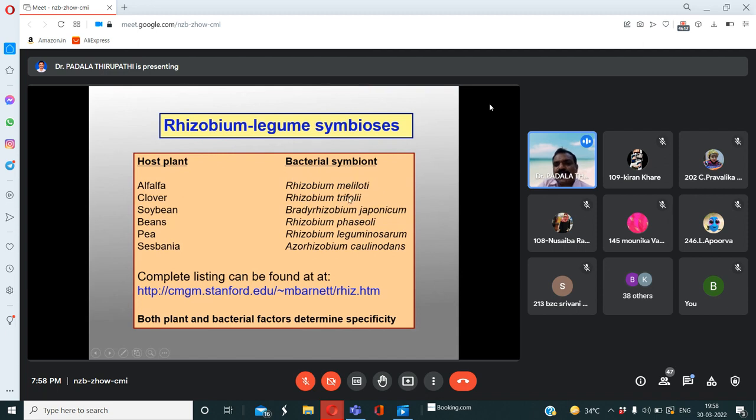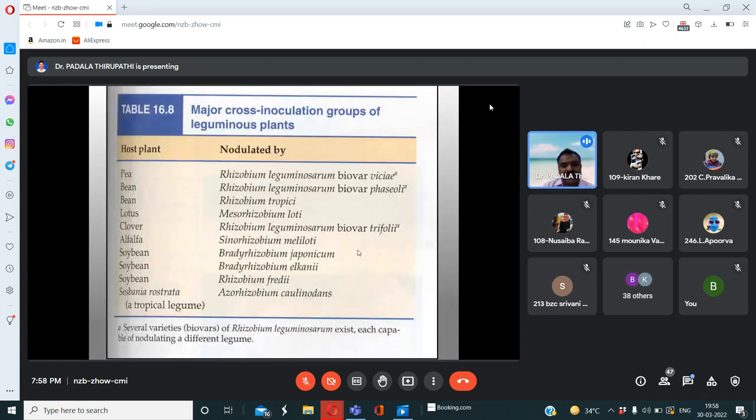So the bacterial symbiote is different: Rhizobium meliloti, Rhizobium trifolii, Bradyrhizobium japonicum, Rhizobium phaseoli, Rhizobium leguminosarum, Azorhizobium caulinodans. So these are the other bacterial symbiotes which are involved in different plants. They belong to Leguminosae family members. Okay.